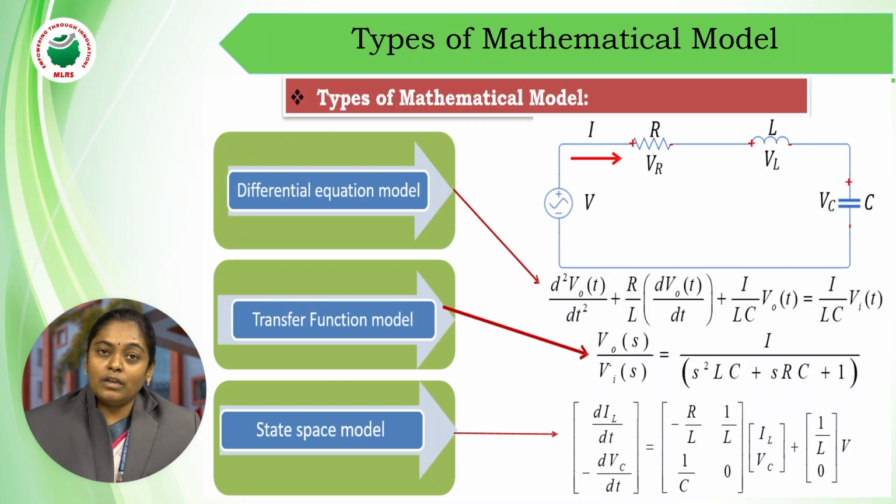If you represent it in terms of the S domain, it is called a transfer function model, and if you represent it in terms of matrix notation, it is called a state space model. The complete first unit deals with the first two types: the differential equation model and the transfer function model. As I told you, the drawback of the transfer function model is that initial conditions are assumed to be 0. In order to avoid that, we will go for the state space model, which we are going to discuss in module 5.